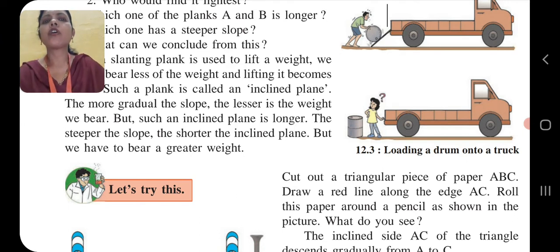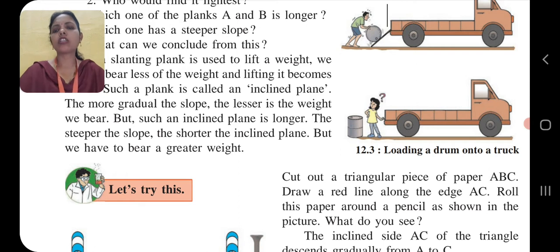Now children, one more example related to the inclined plane. Suppose Rohit and Mohit want to keep a load onto a truck as shown in the picture. How do they place these loads onto the truck? Either they have to lift the loads directly or use a slanting plank.